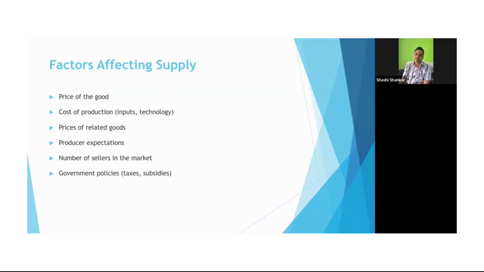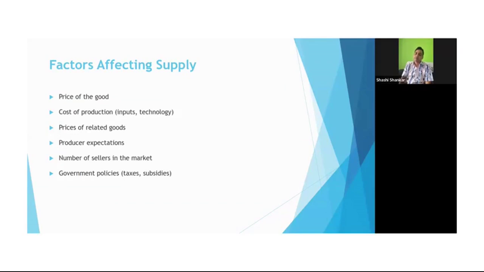Next is the price of related goods. If you are talking about homogeneous or related goods, that also matters, because if the price of related goods is very low, that does not fulfill the law of supply.